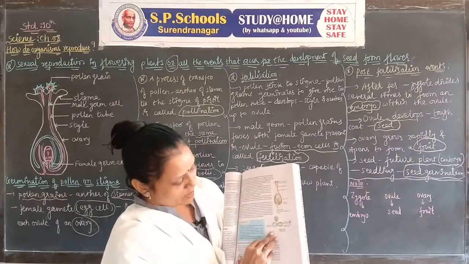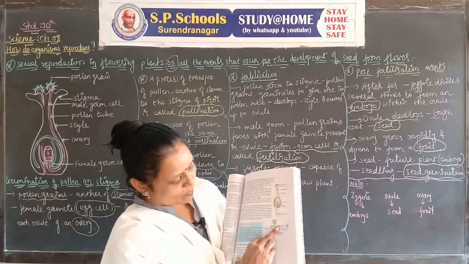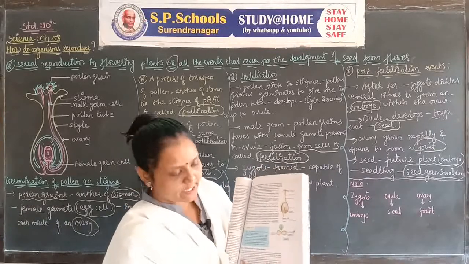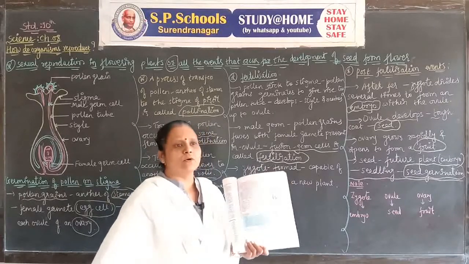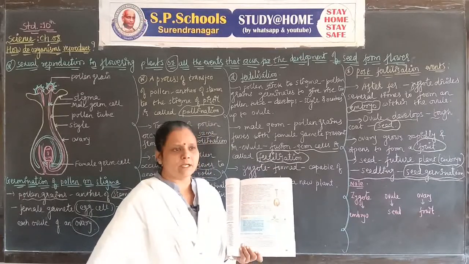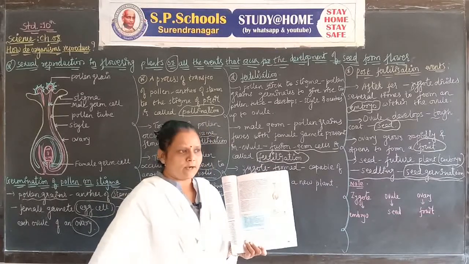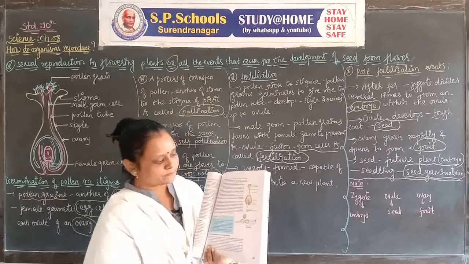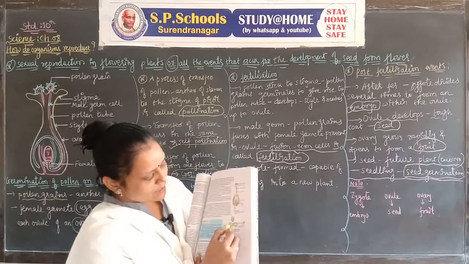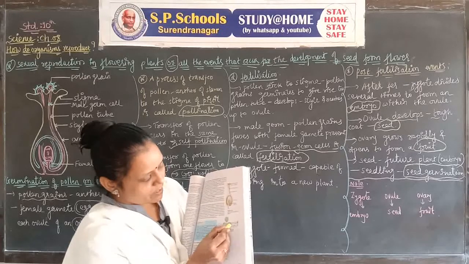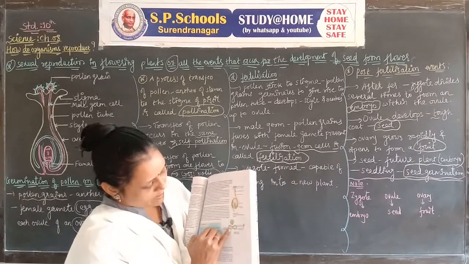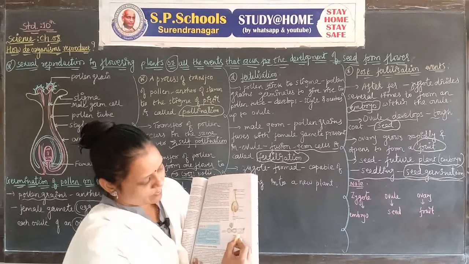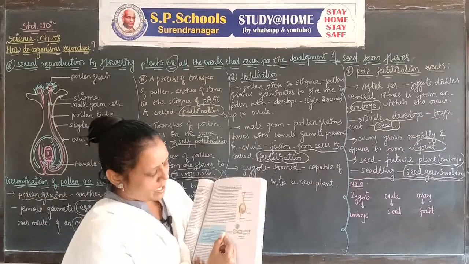If the question arises, this one is called the cotyledon. In lower standards, you study about monocotyledon and dicotyledon. The plumule will be the future shoot. The radicle will be the future root.